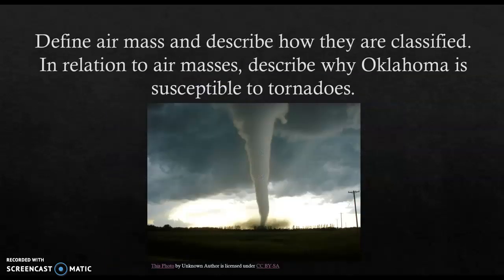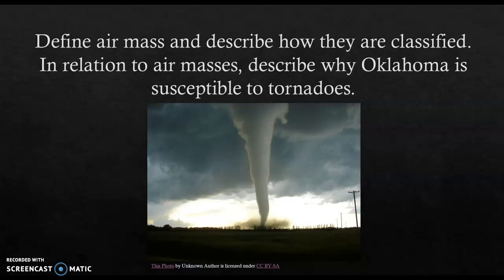The next question is define air mass and describe how they are classified. In relation to air masses, describe why Oklahoma is susceptible to tornadoes. In meteorology, an air mass is a volume of air defined by its temperature and water vapor content. So air masses cover many hundreds of thousands of miles and adapt to characteristics of the surface below them. They're classified according to latitude and their continental or maritime source regions.